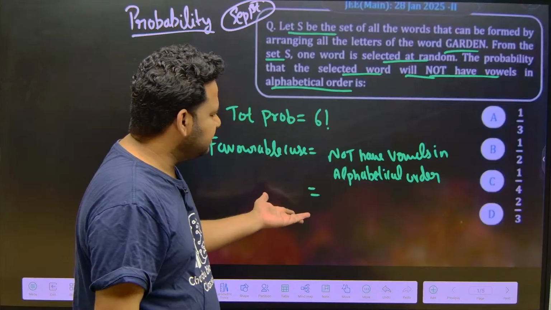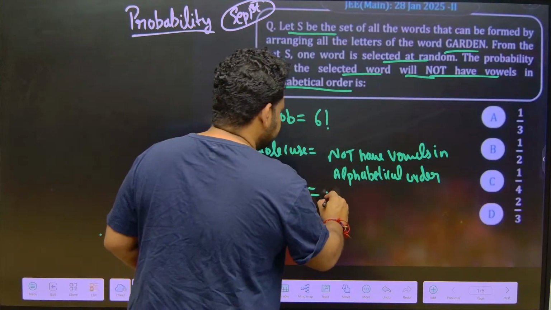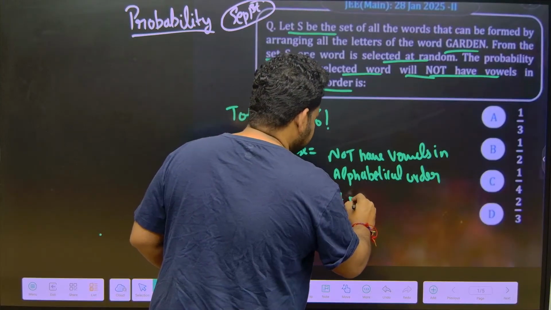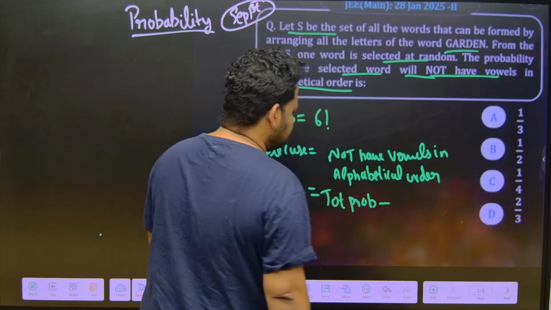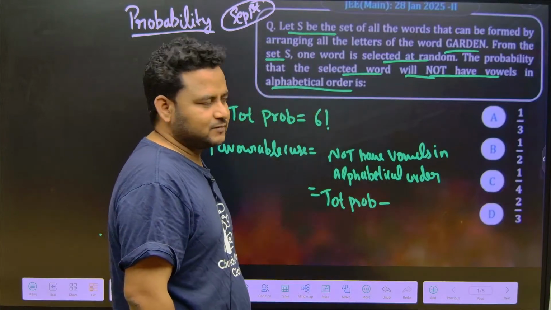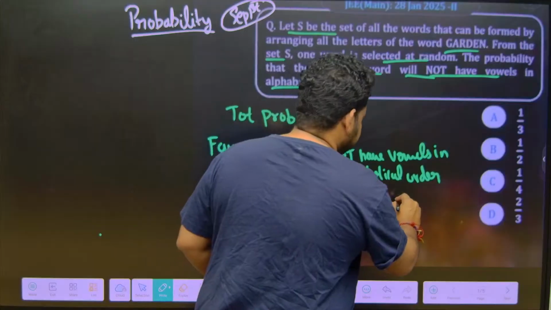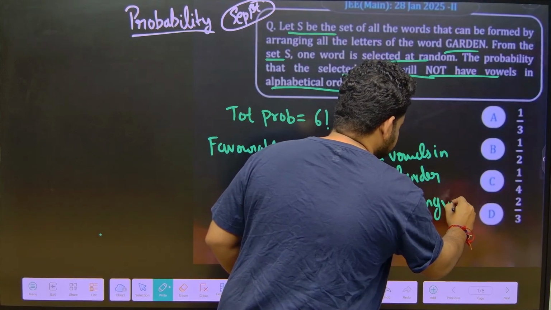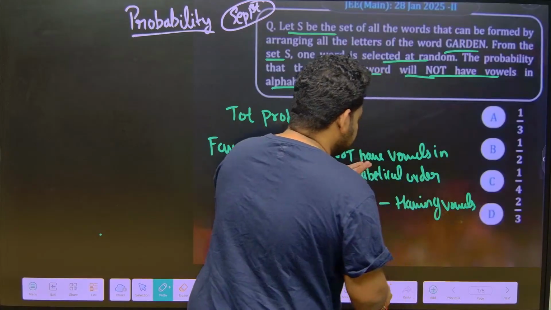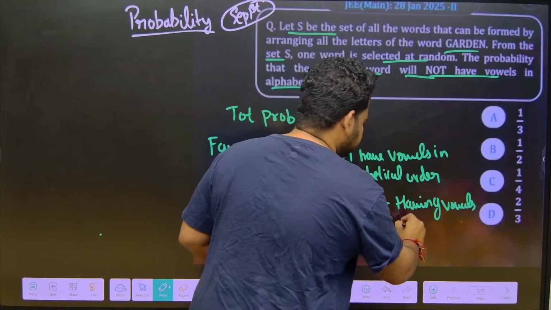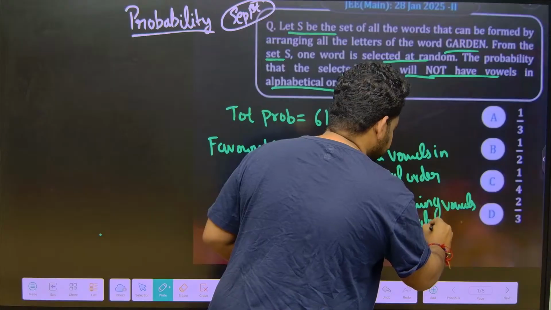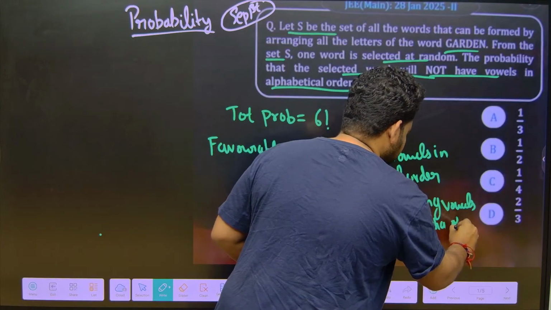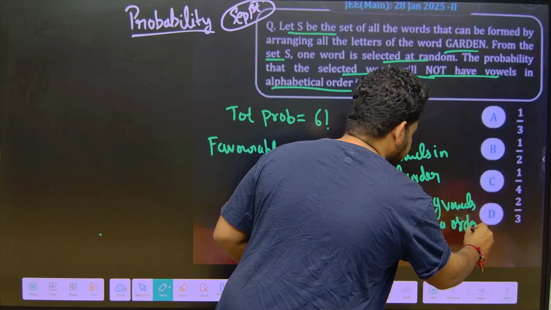Instead of that, let us find total probability minus having vowels in alphabetical order. This gives us not having vowels in alphabetical order. Having vowels in alphabetical order.